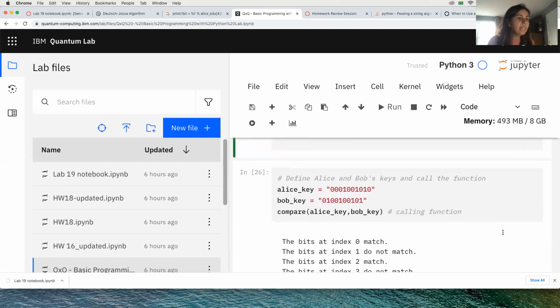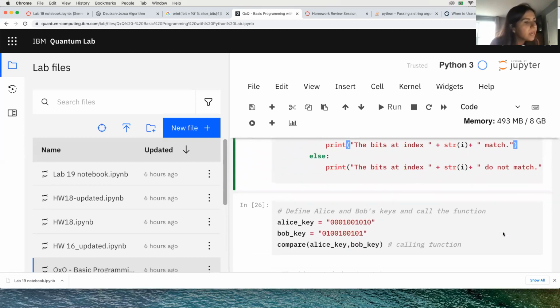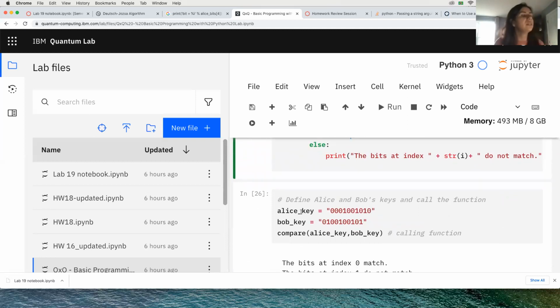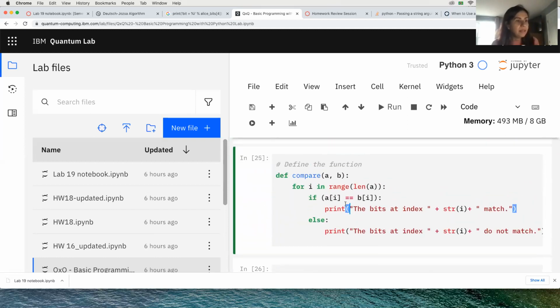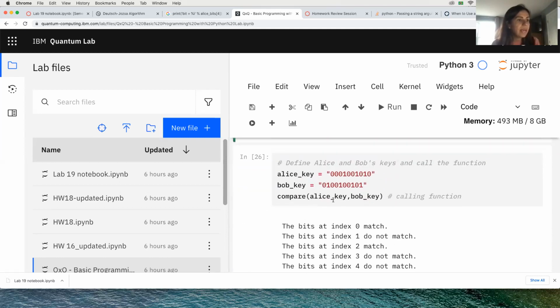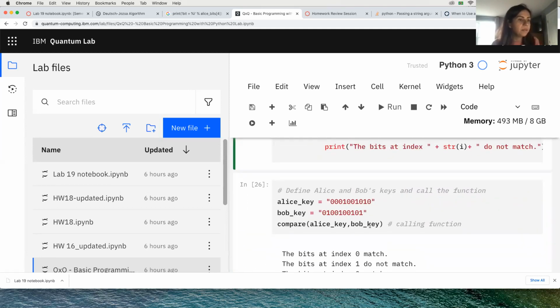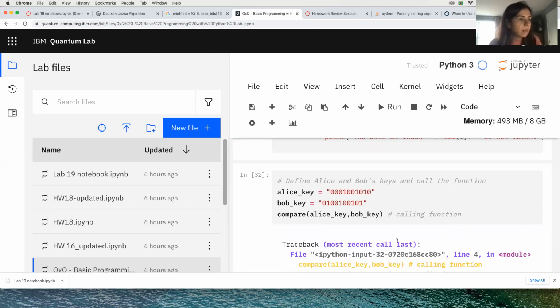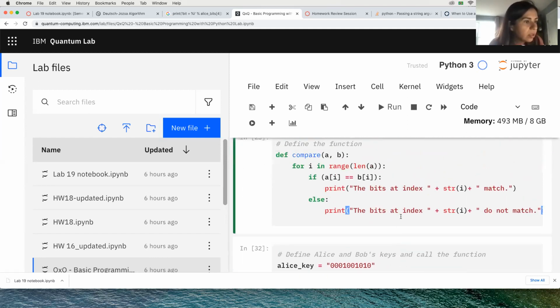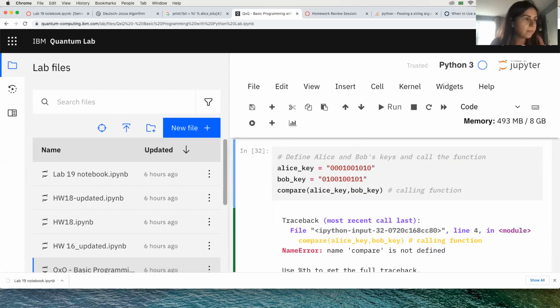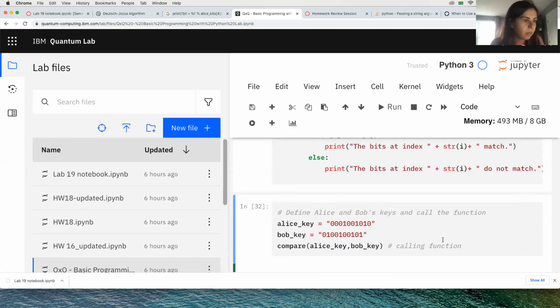Here we're not repeating; we have different strings. So I'm just defining Alice key and Bob key. Then Alice key is going to be my parameter A, and Bob key is going to be my parameter B. And then I'm just going to run the function. I forgot to run the function definition here too, that's why it's not working. Now I can call the function again.